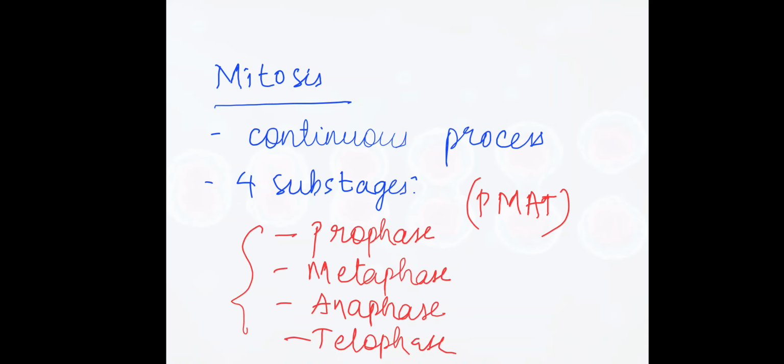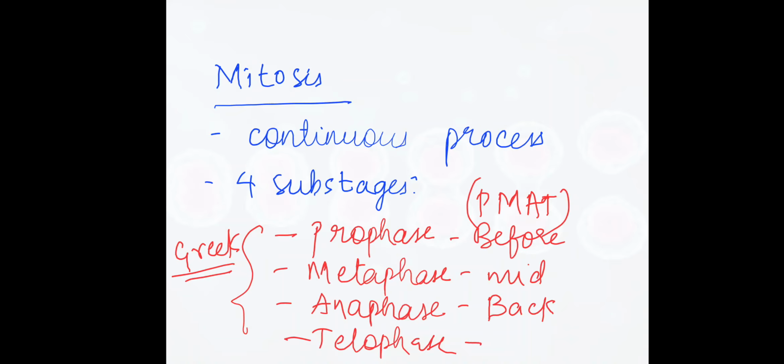All these phase names are derived from Greek words. Pro means before, meta means mid, ana means back, telo means end.